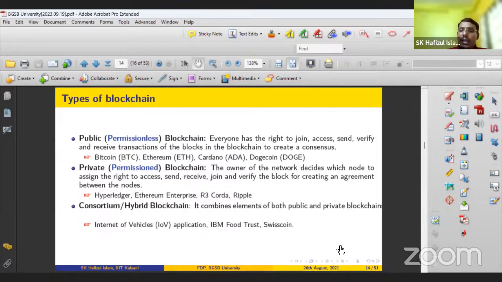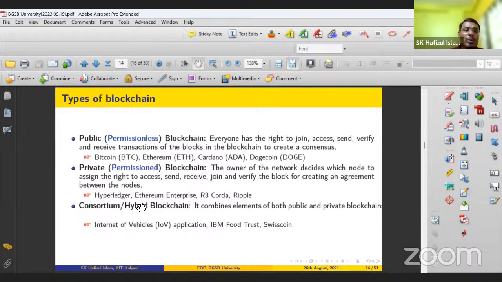If any interested node wants to join, the node must first be authorized by the network administrator, then the administrator will allow it. So in this case, all the nodes are known and trusted, right? Examples of private blockchain are Hyperledger, Ethereum Enterprise, R3 Corda, Ripple.